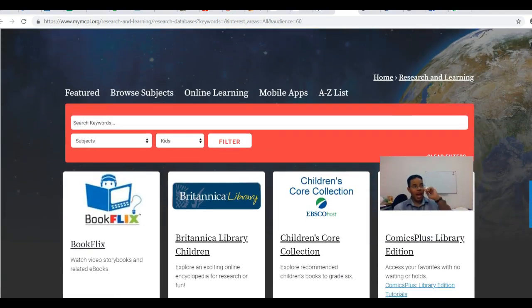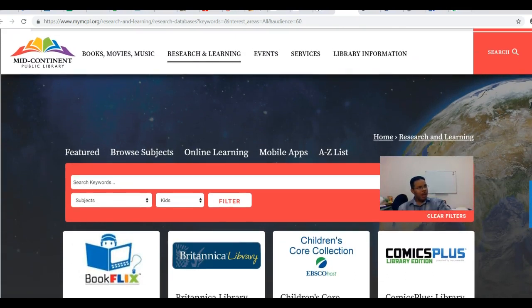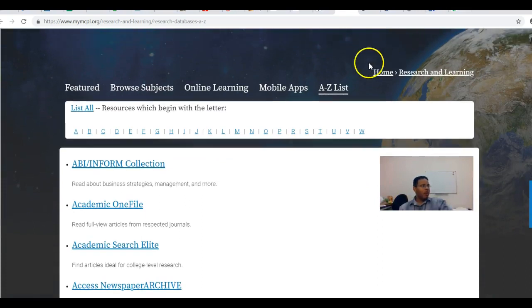One thing that I used to use a lot for children and teenagers when I was working at the public library, that I do not see listed among kids' resources for Mid-Continent but that I use quite a bit, and something that's probably going to be helpful for you, is Learning Express Library. If you are not familiar with it, you may want to become familiar with that. Those of you who are already working in libraries, I'm sure you've at least heard of it.